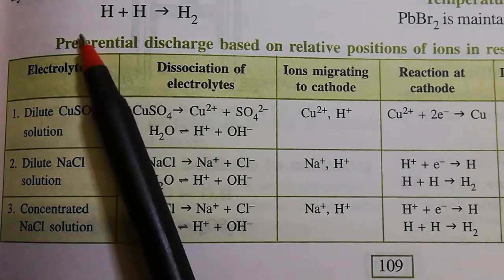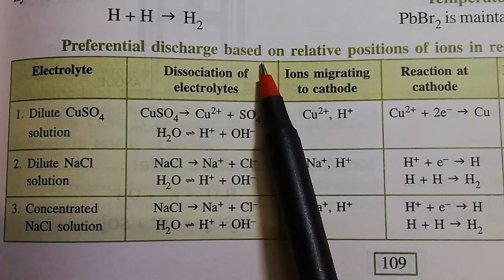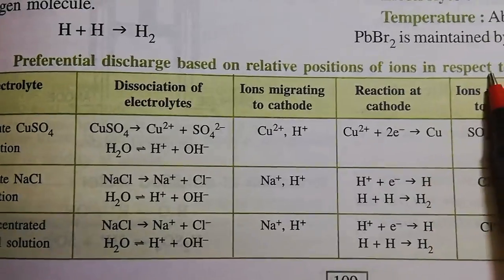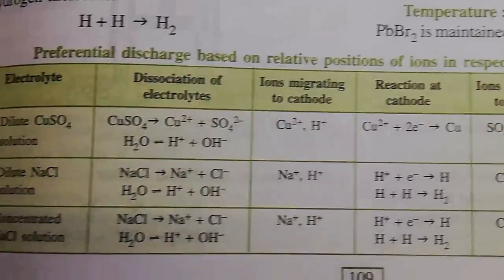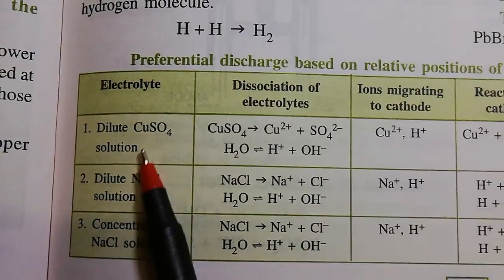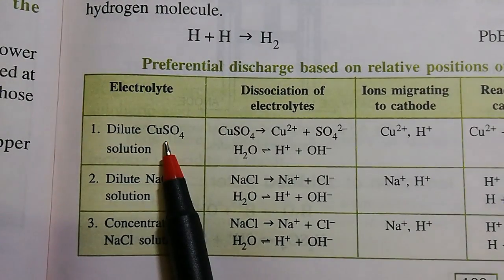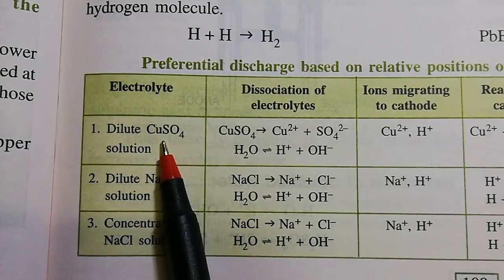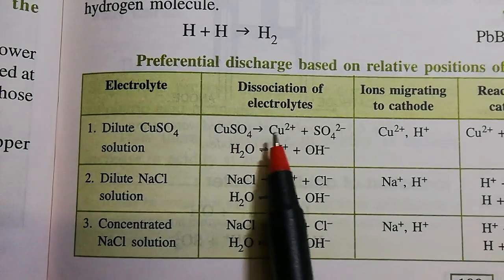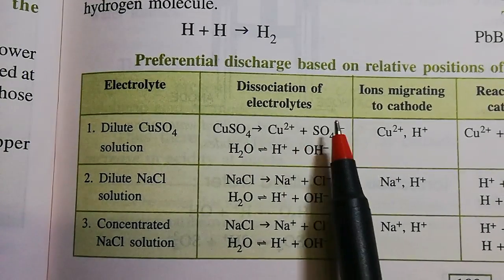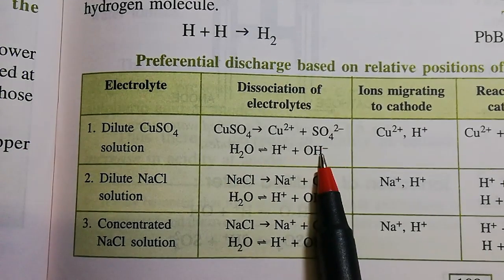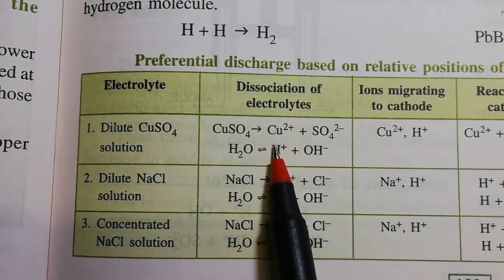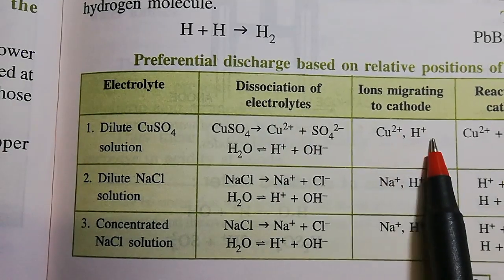Now we will discuss preferential discharge based on the relative position of the ions in the electrochemical series. Say dilute copper sulfate solution is taken, the one we did just now. Copper sulfate ionizes to copper ion and sulfate ion, and as water is there in the solution, it will also get ionized partially. So what cations are available there? Copper ion and hydrogen ion.